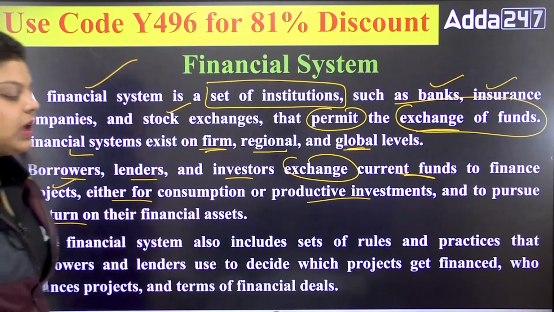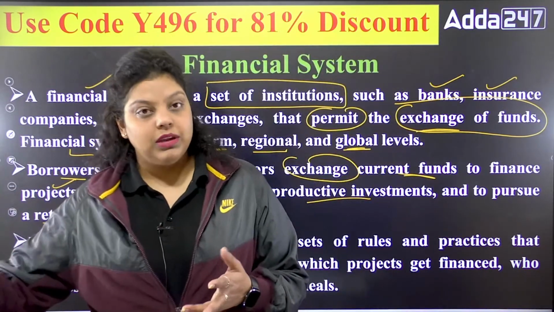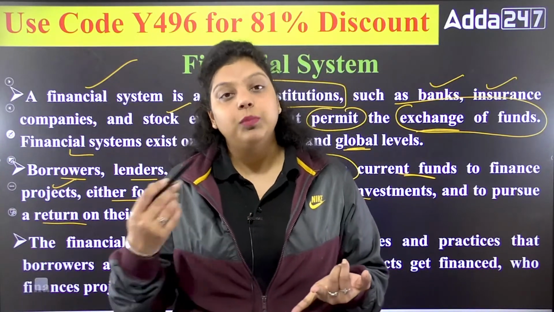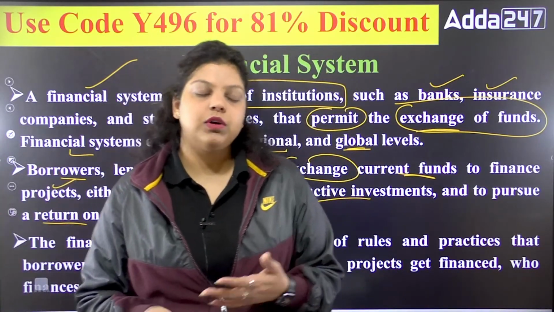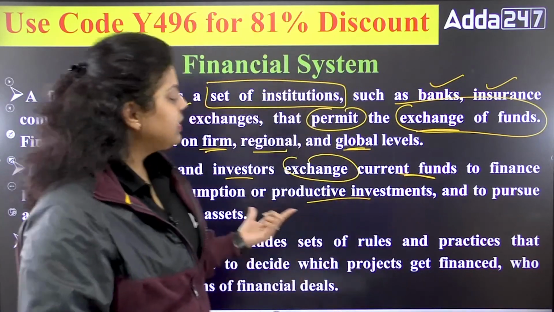So it's very simple why people are exchanging funds. Maybe they want money for their project, that's the first reason. Second, it can be an investment for the future to earn money. For example, I have surplus money, I just want to get a certain rate of interest. That's what it is saying.